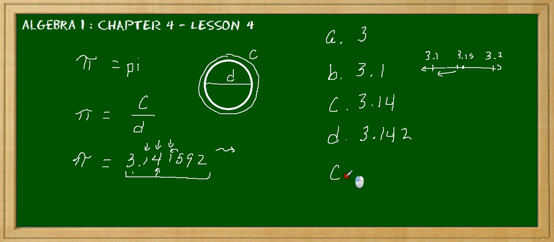Now let's take a look at E. And E is 10,000th. Now 10,000th is the 5. So we have tenths, hundredths, thousandths, 10,000ths. That would be the 5. Now we look to the right and we see a 9. In fact, it's going to be so close that you can see how clearly that's 3.14.